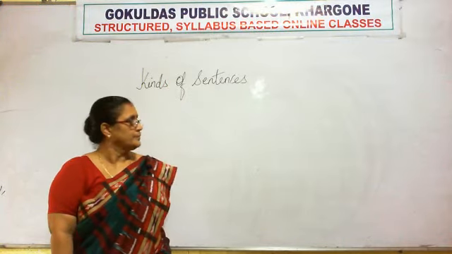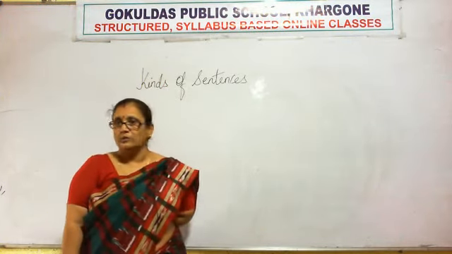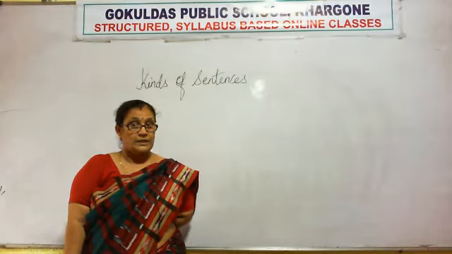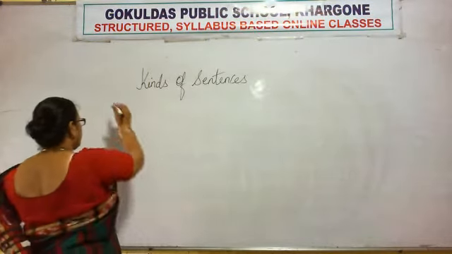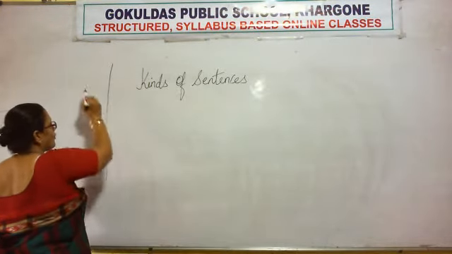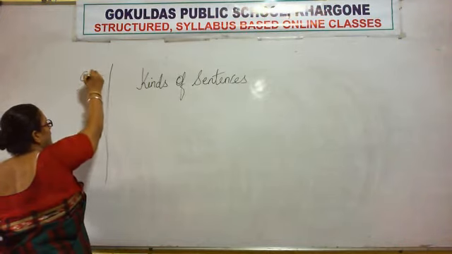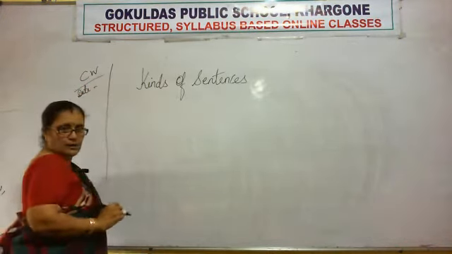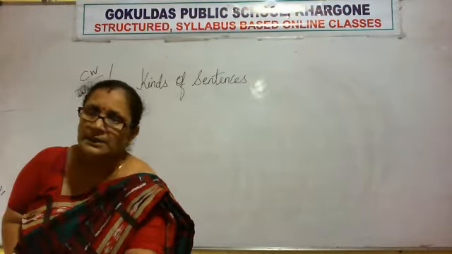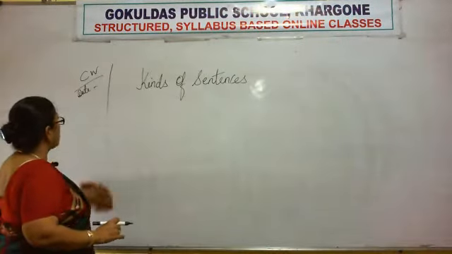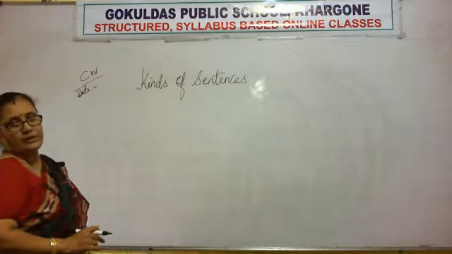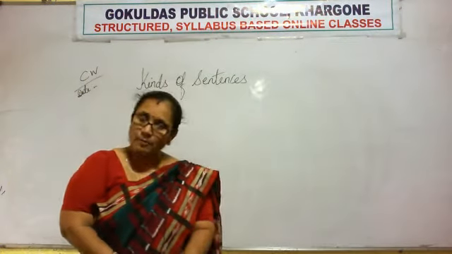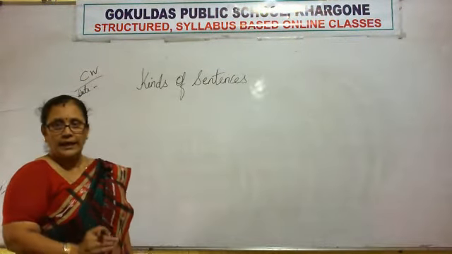Right? And you are going to write down kinds of sentences, and don't forget to put down your classwork and your date. Right? These are the things which you should always remember and always write down in your classwork copy before writing anything.